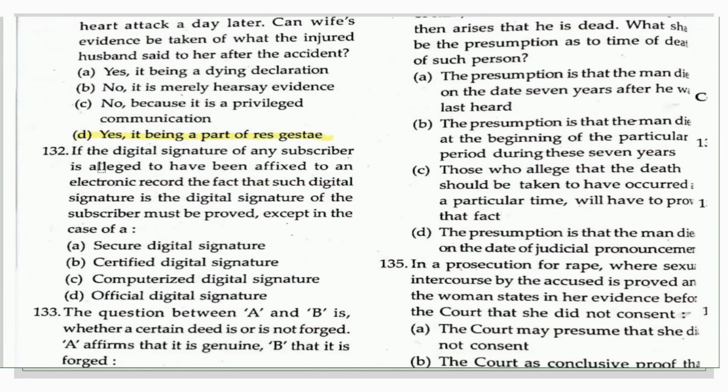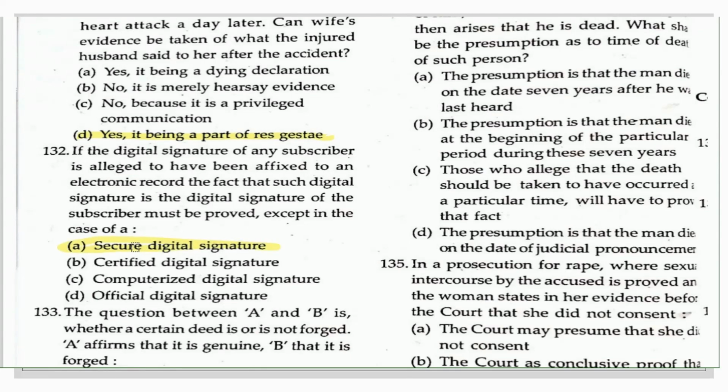Okay. The other question, that is question number 132. If the digital signature of any subscriber is alleged to have been affixed to an electronic record, the fact that such digital signature is the digital signature of the subscriber must be proved except in the case of... So it is to be proved except in the case of secure digital signature. Okay. So this is the right answer here. And section 85B of the Indian Evidence Act has the answer to this question.